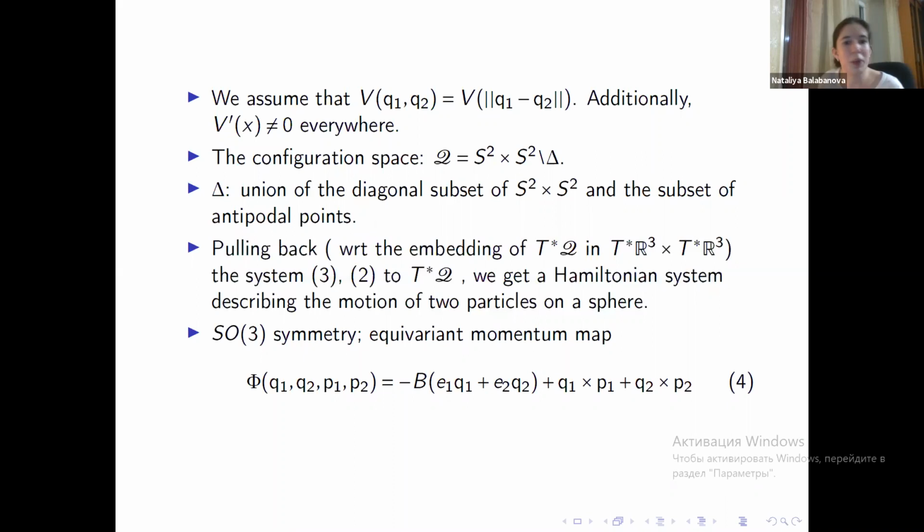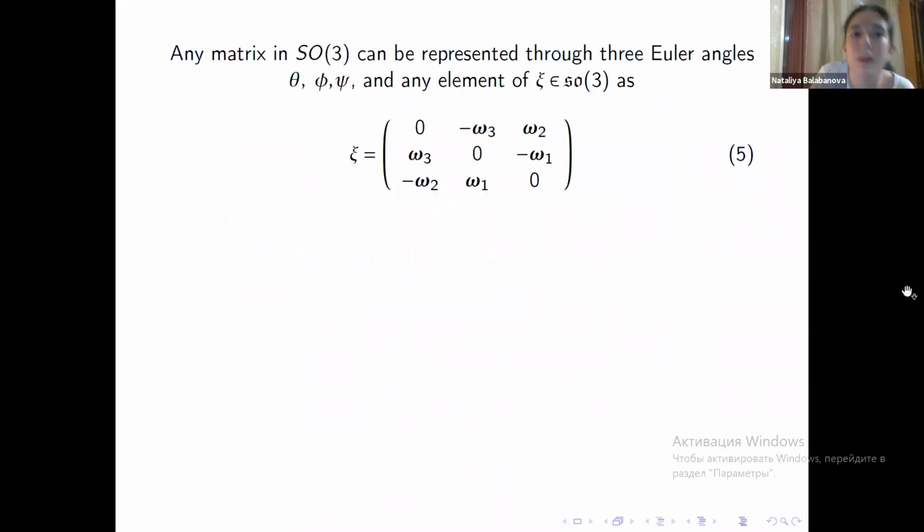Since we have quite obviously succeeded in making it SO3 symmetrical, we have an equivariant momentum map phi given by this formula, written here through Q and P for convenience and brevity. Here we fall, and now what we want to do is to get rid of SO3 symmetry immediately. So we perform a reduction, and to this end, we employ the method used by Borisov and Mamayev et al.